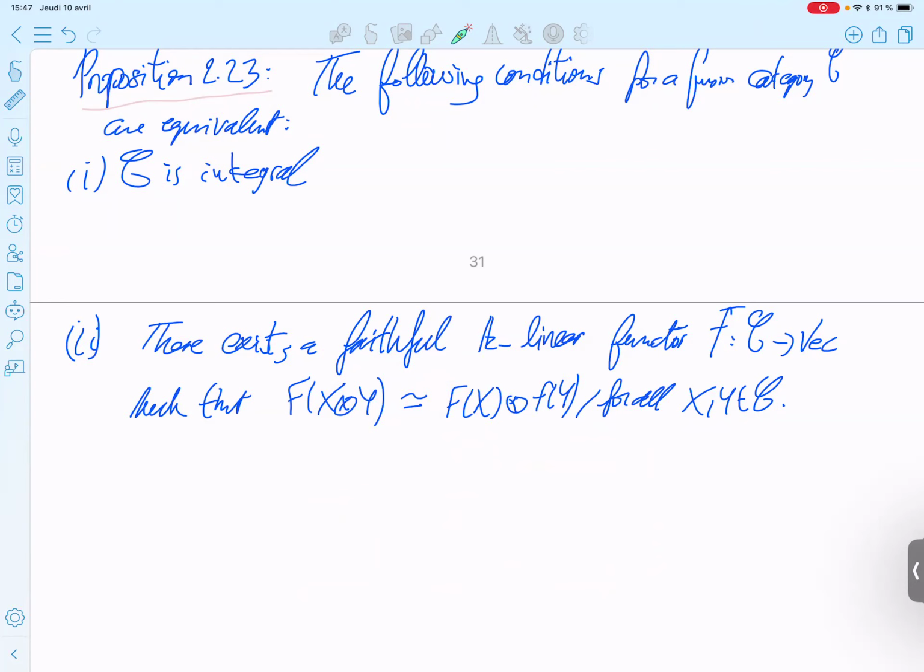And by the reconstruction theorem, this is also equivalent to a Hopf algebra for a fiber functor, a quasi-Hopf algebra for a quasi-fiber functor. So in general, it is integral. So this is equivalent to integral. This is the Hopf algebraic formulation of being integral. So this is nice, in fact.